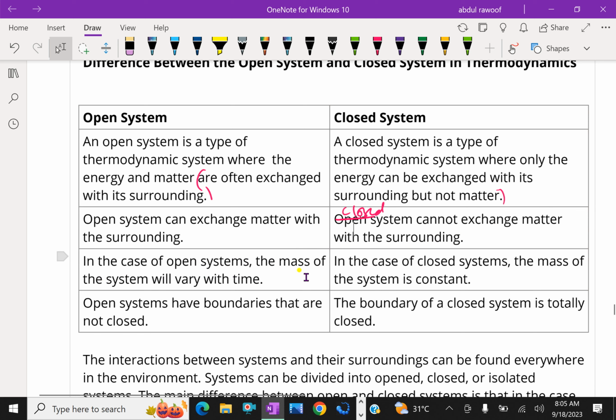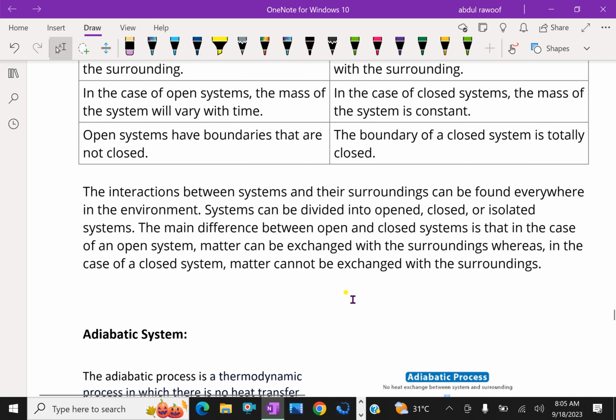In the case of an open system, the mass of the system will vary with time. In the case of a closed system, the mass of the system is constant. Open systems have boundaries that are not closed. The boundary of a closed system is totally closed. The interaction between the system and its surroundings can be found everywhere in the environment.